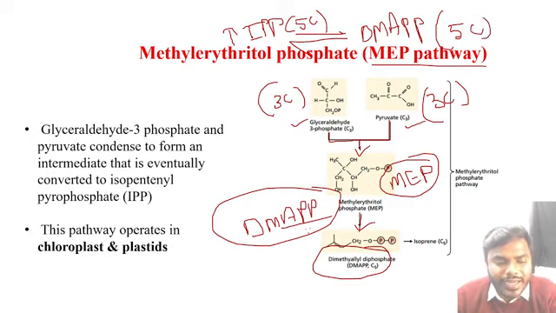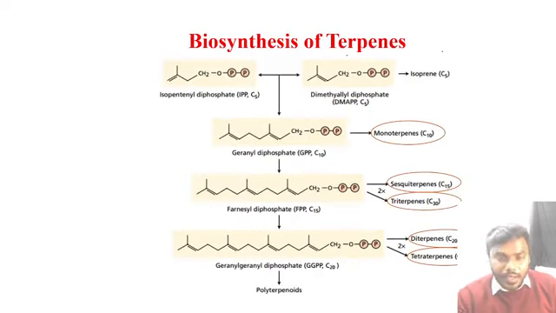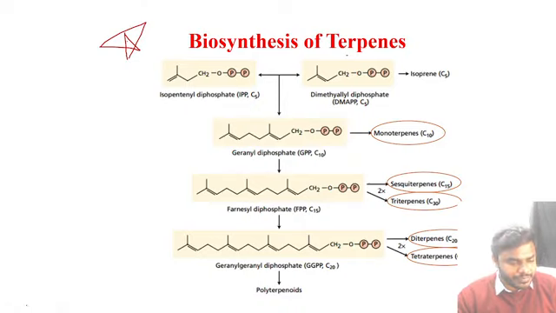Of course, it is also a 5 carbon containing compound. IPP is the 5 carbon. DMAPP is also a 5 carbon containing compound. Please kindly don't forget that. Now let me explain. This is the slide you people have to remember, and which was asked in 2017 and 2018 also as a direct Part C question.